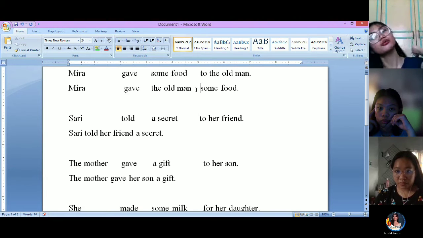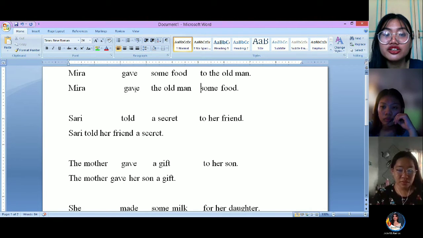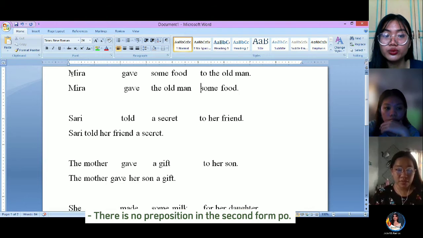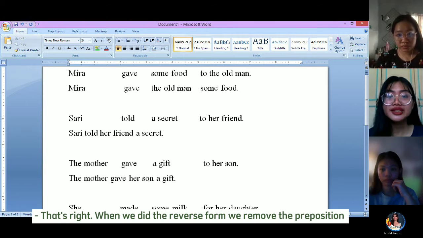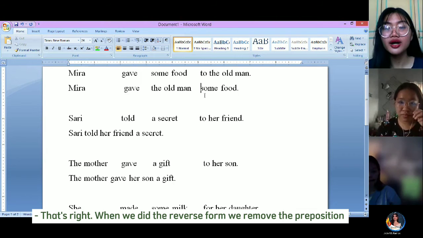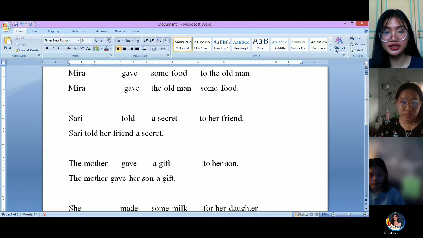Anyone? Miss Porciuncula, can you tell me the difference between these? There is no preposition po in the second form po. Right. When we did the reverse form, we remove the preposition from this.